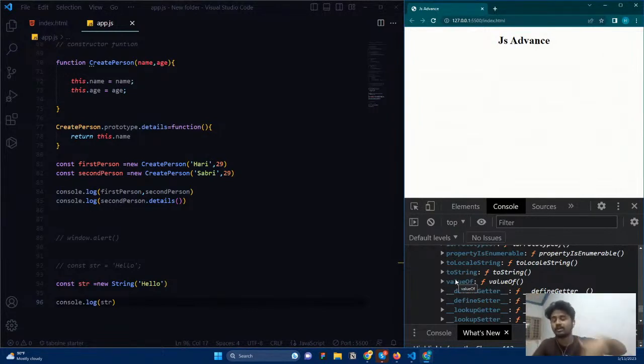So whatever data types we give, everything is converted to an object, and all the functions, methods and properties are attached. And this toString method is for strings and the valueOf method is for numbers, it will convert them. So that is why we are able to access the default methods. If I say toUpperCase, where is it? It is in the prototype. So we are accessing it from the prototype.